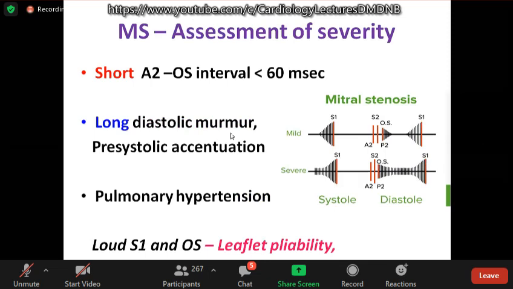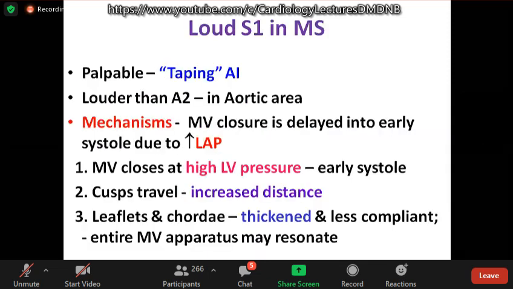S1 is an important loud and palpable apical sound. So what is a tapping apical pulse? It is a normal apical pulse with a palpable S1. So this loud S1, it's louder than A2 in the aortic area. What are the mechanisms of loud S1?